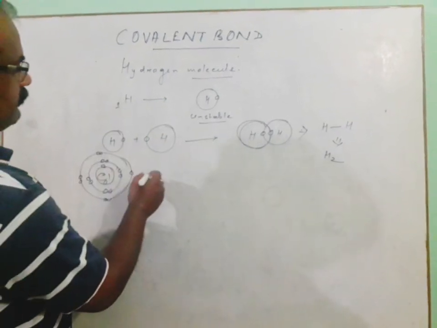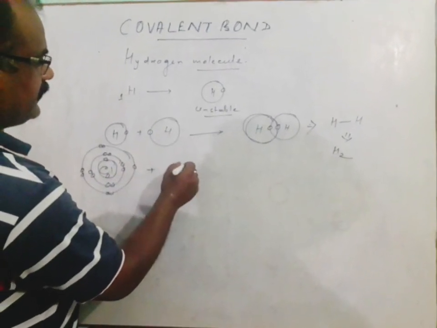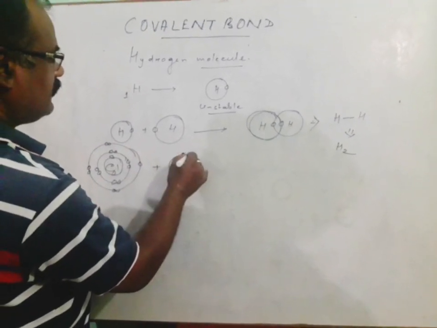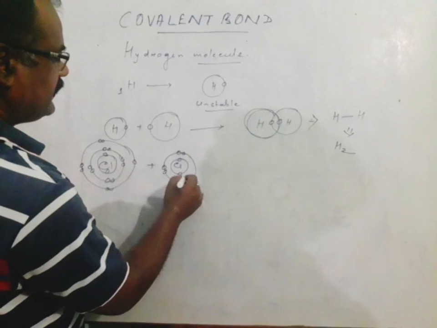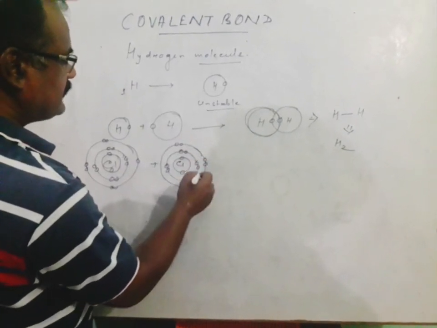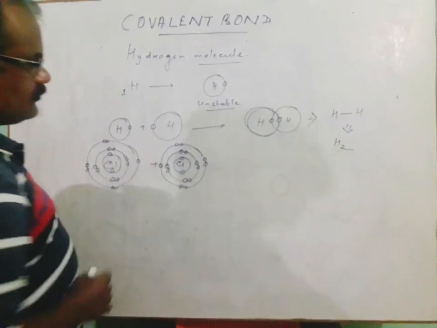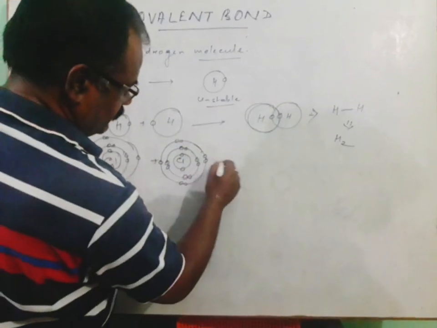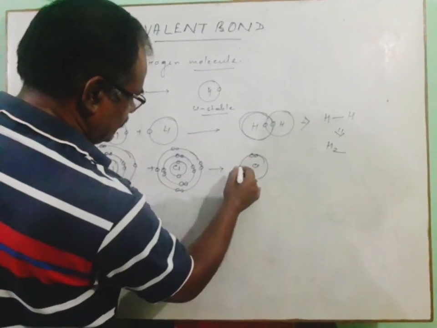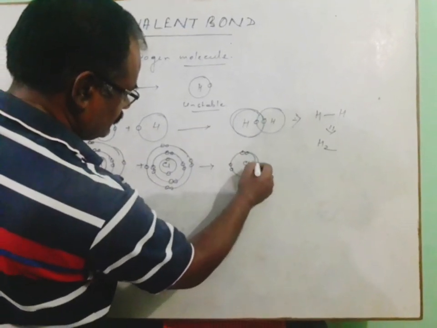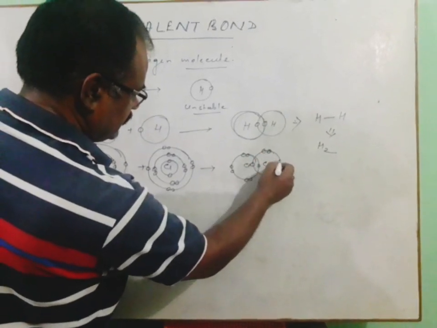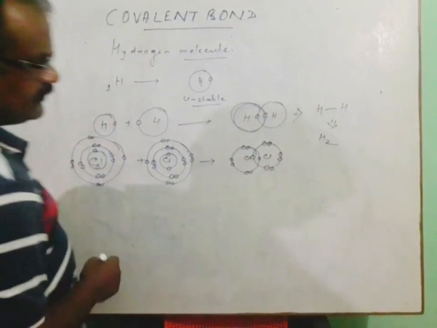Therefore, when another chlorine atom comprising 2, 8 and 7 electrons is combined with this, the valence electrons of that chlorine are shared with another chlorine atom.